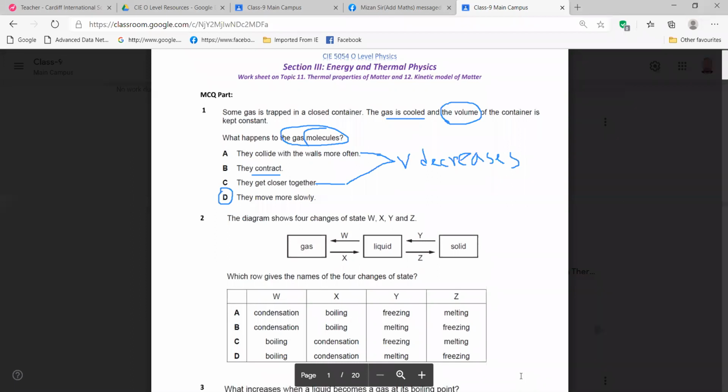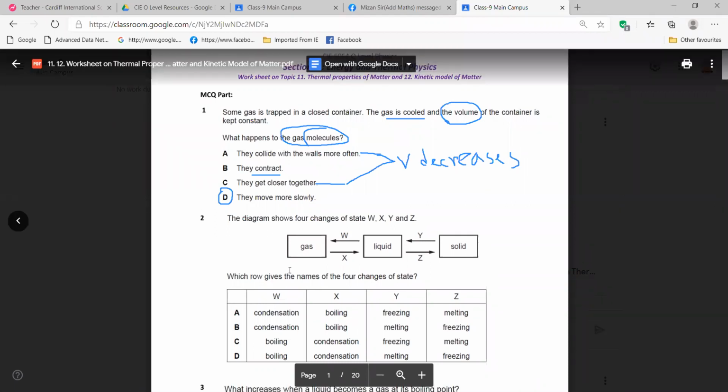Sir, it's the process. Gas to liquid will be condensation, which represents X. W is... Yes, very good. Then continue. Similarly, liquid to gas will be evaporation or boiling. Since there is no evaporation, boiling is given, so we will choose that one. And for Y, solid to liquid is obviously melting, and liquid to solid is freezing.